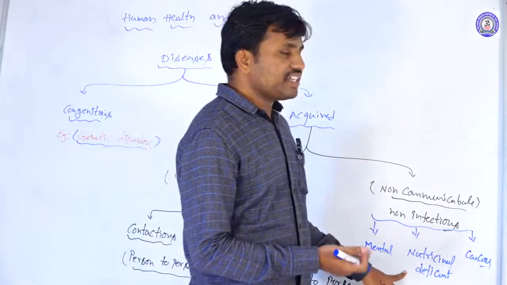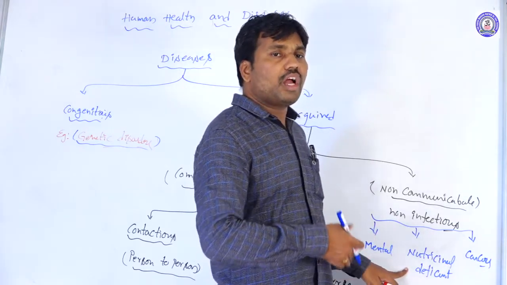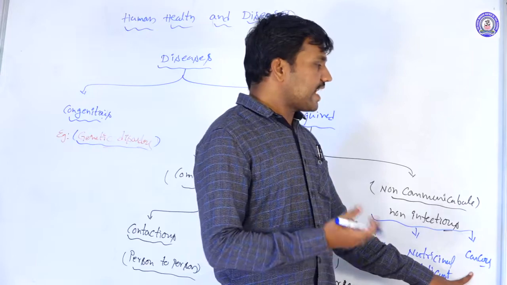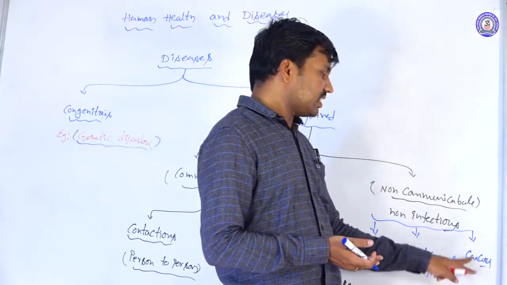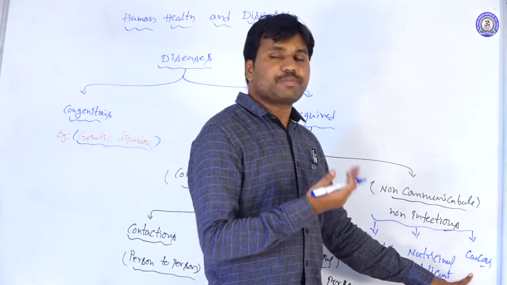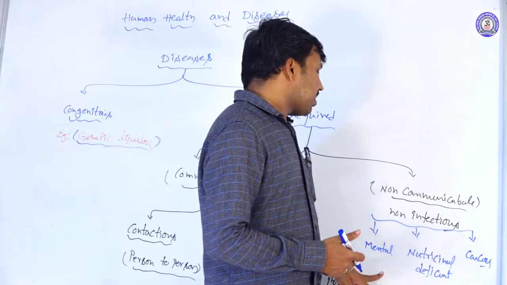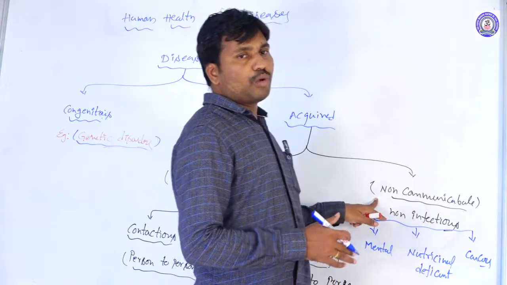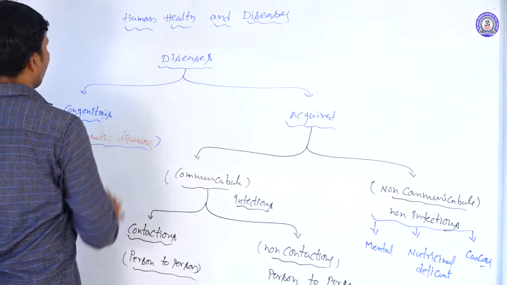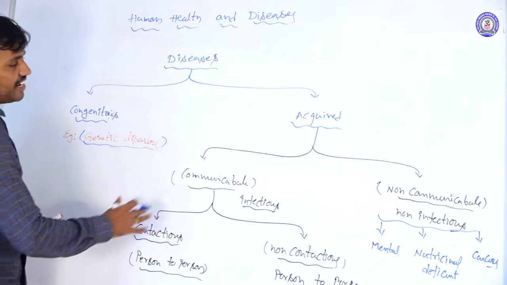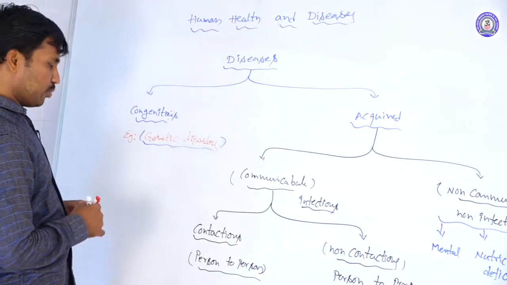So nutritional deficiencies occur, but they won't spread to other persons. Like cancers and cellular deformations, these also do not spread from one person to another. These diseases are called non-communicable diseases. So based on the transmission, these are the different varieties of diseases that spread in the human body.